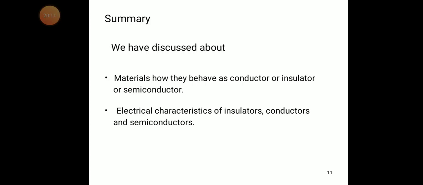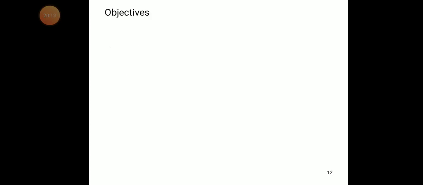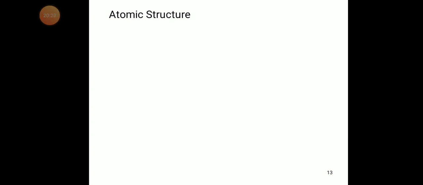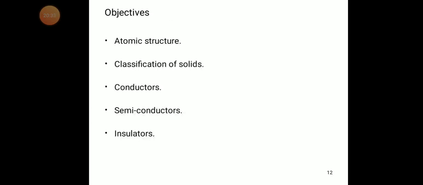So now we try to discuss the atomic structure of the atom. What is the atomic structure? Classification of solids: conductors, semiconductors, insulators, atomic structure.